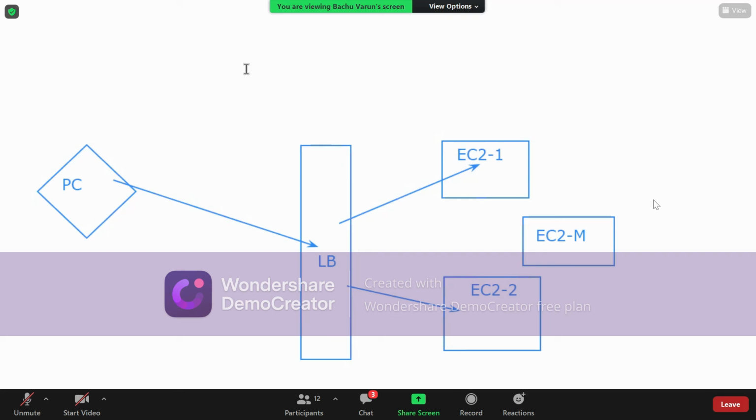So in today's session, in the previous session of load balancing, we created two machines and distributed the load. But if the requests are more, or if the traffic is very huge, then what to do at this particular time?